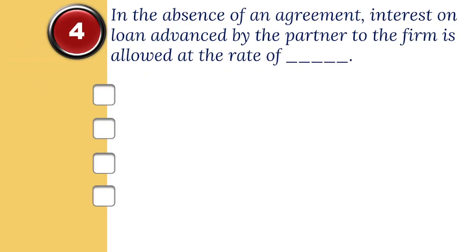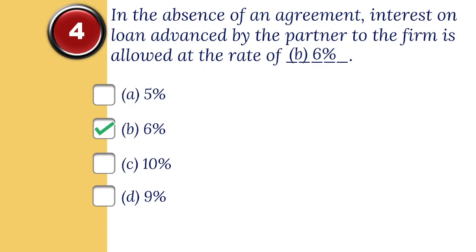4. In the absence of an agreement, interest on loan advanced by the partner to the firm is allowed at the rate of dash. The options are A. 5%, B. 6%, C. 10%, D. 9%. And the correct option is B. 6%.